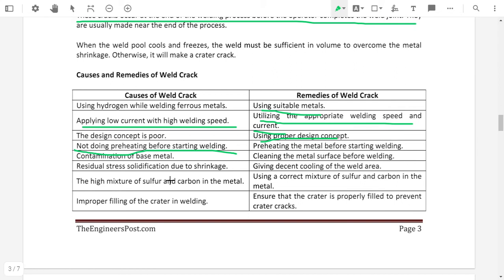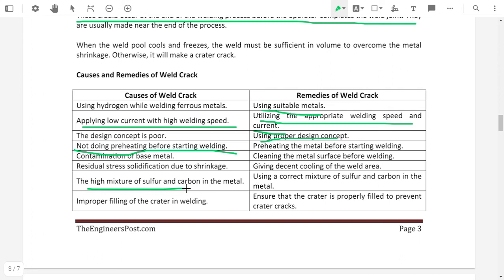So what is the remedy for this? Giving a decent cooling of the weld area. Proper cooling should be done at the weld area. If the cooling rate is too high, then it will also cause shrinkage, or if it is too slow, then it also causes the defect. So the cooling rate after the welding should be selected properly, and to maintain this, the environment or surrounding of the weld zone should be maintained as per the requirement.